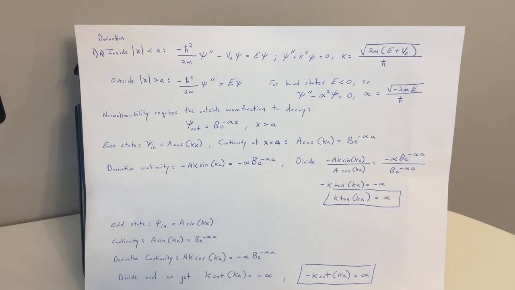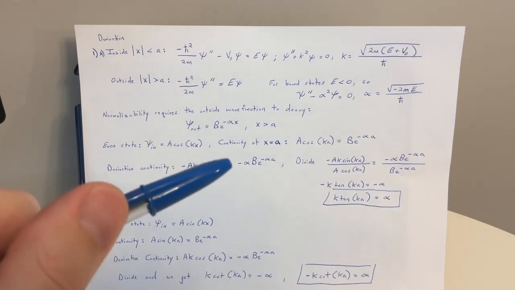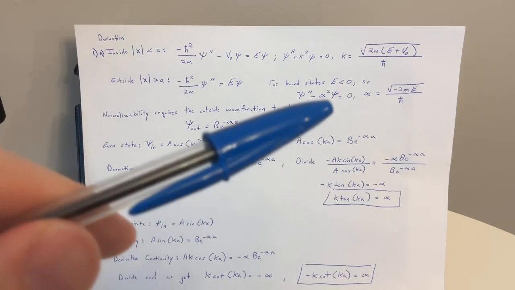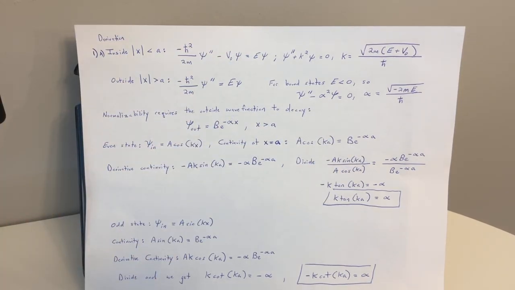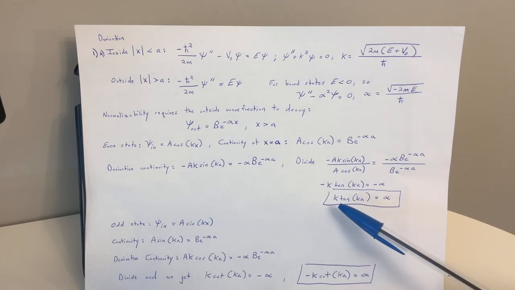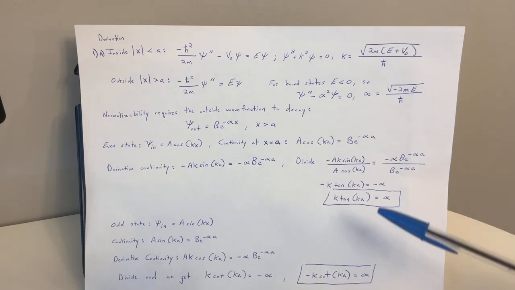Derivative continuity: negative Ak sine of ka equals negative alpha B e to the negative alpha a. Now we divide, set up this proportion: negative Ak sine of ka over A cosine ka equals negative alpha B e to the negative alpha a over B e to the negative alpha a. Solving here, negative k tan of ka equals negative alpha, so k tan of ka equals alpha.